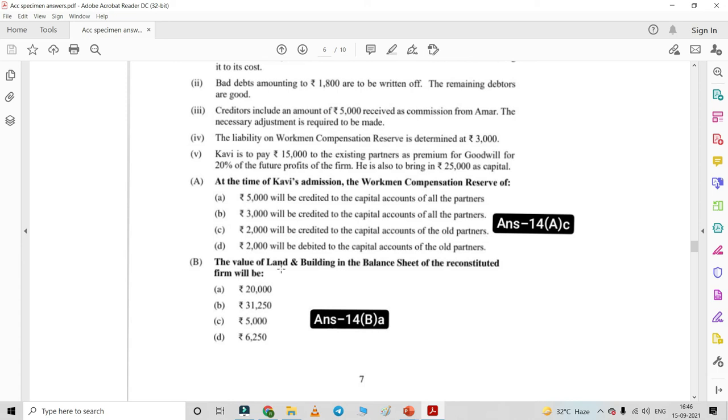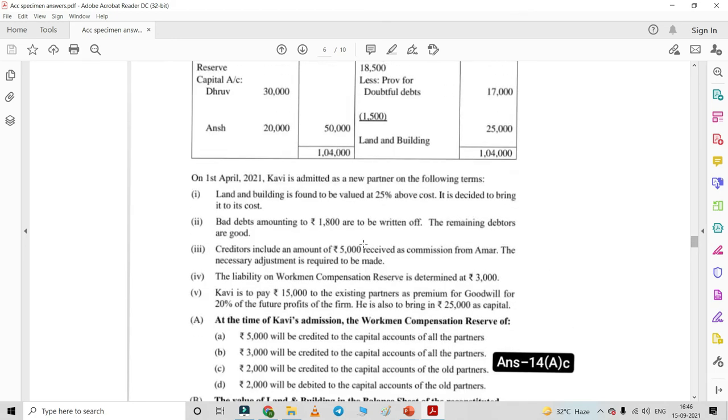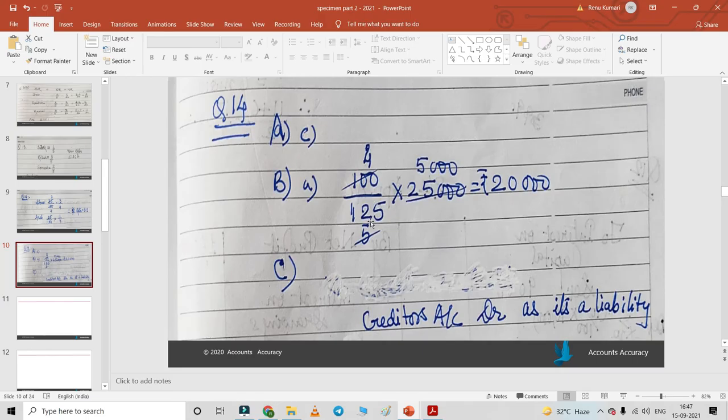Next we have: the value of land and building in the balance sheet of the reconstituted firm will be what? Here we need to find out the value of land and building, and the adjustment regarding land and building is given that it is found that land and building is valued at 25% above cost. It is decided to bring it back to its cost. Land and building needs to be brought down 25% on the cost price because it was overvalued. So 100 by 125 we need to do in order to bring it back to its original cost.